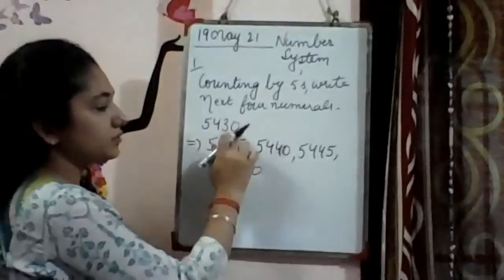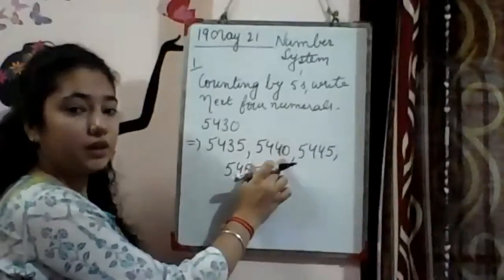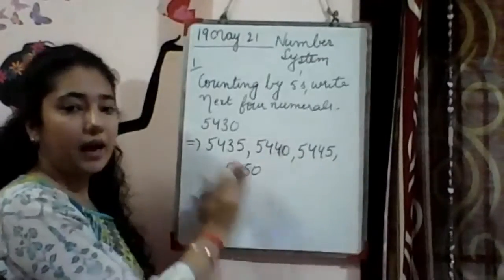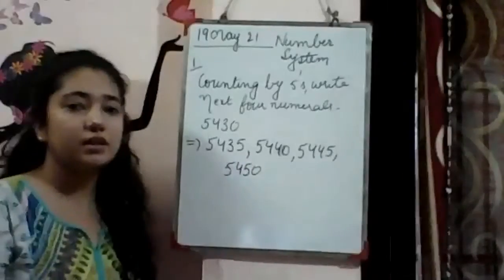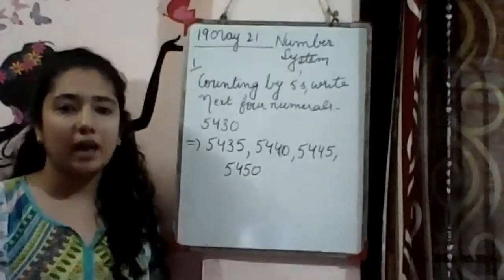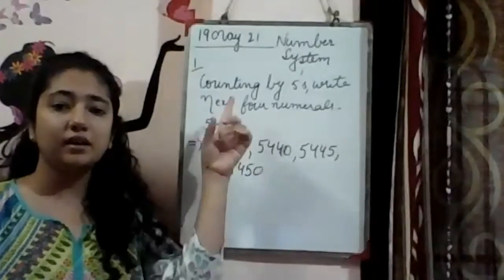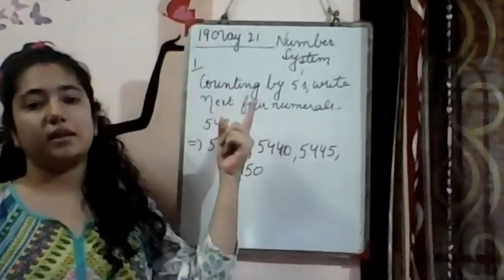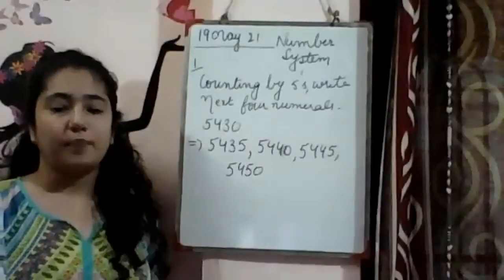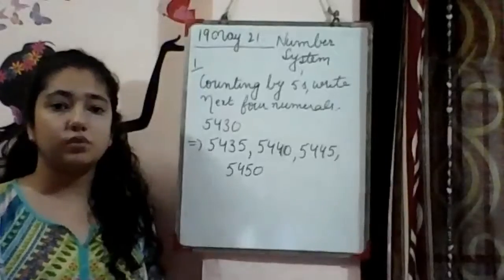So 30 plus 5 is 35. 35 plus 5 is 40. 40 plus 5 is 45. 45 plus 5 is 50. And the starting digits are the same in each and every number. Right? So mostly I have taken examples by hundreds, by thousands. So this time I have taken a smaller number example like 5. This is also in our syllabus. You should not feel that we have not learned 2s or 5s, okay? So we will also cover this.